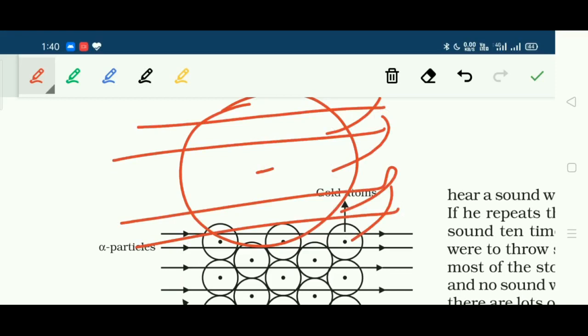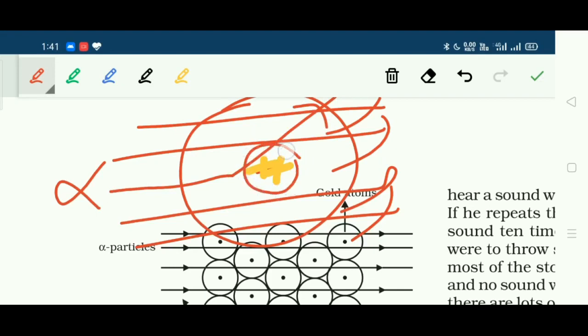The second observation was that some of the particles changed their direction, their path, by small angles. Rutherford states that this happens because alpha particles, which are positively charged, when they come in contact with the positive charge present in the atom, repel due to like charge repulsion, and that means they change their direction. Only those particles which come in contact with positively charged particles, that is protons, change direction. And since very few particles change their direction, the positive charge is present in a very small space inside the atom.